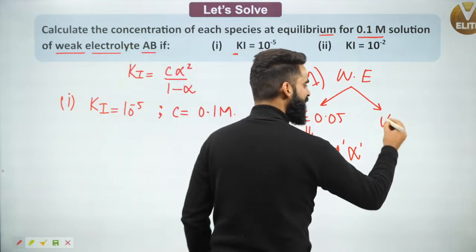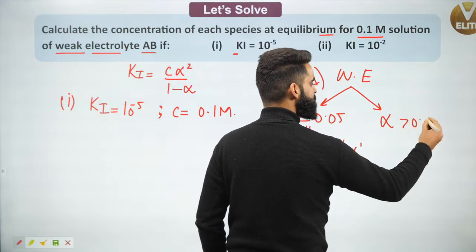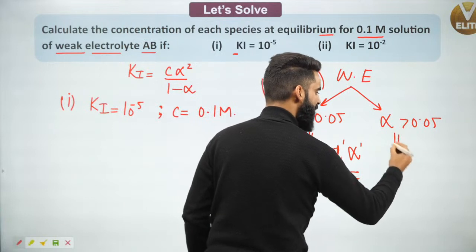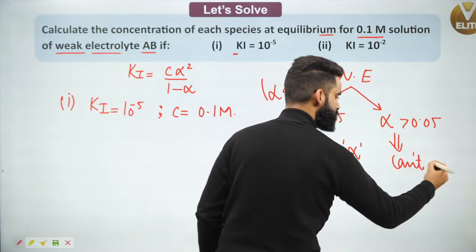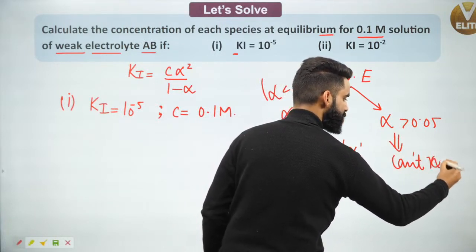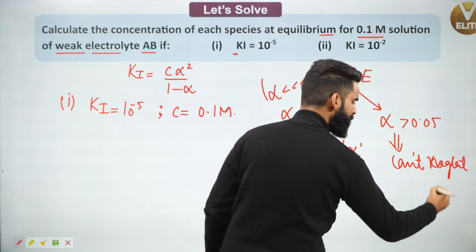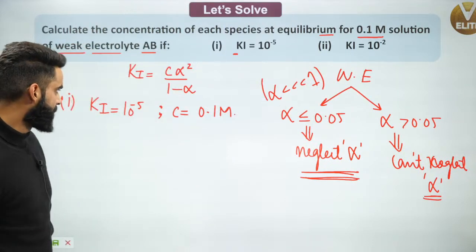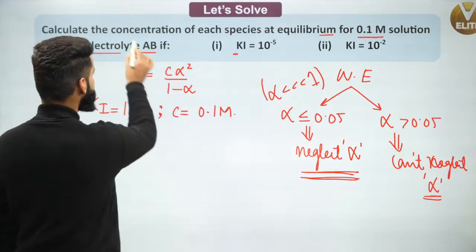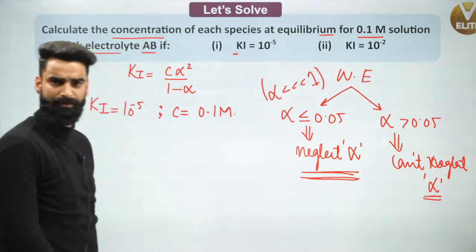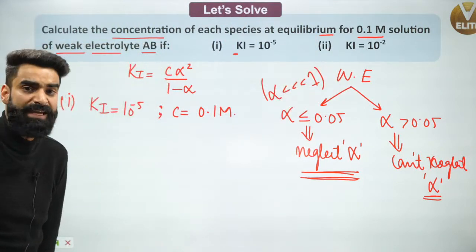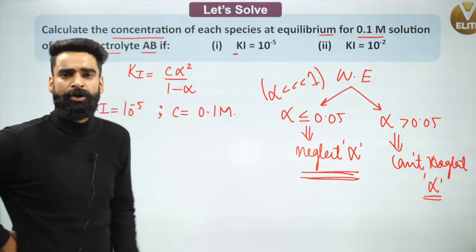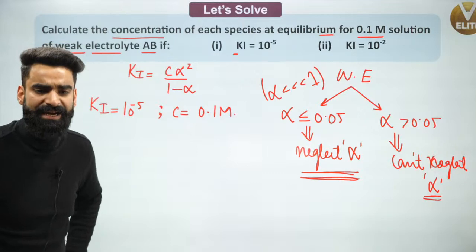But if the value of alpha is greater than 0.05 and less than 1, I cannot neglect alpha. Now, what does that mean? Understand over here. I'm supposed to calculate the concentration of each species at equilibrium. Right now, I have no idea whether to neglect alpha or not.